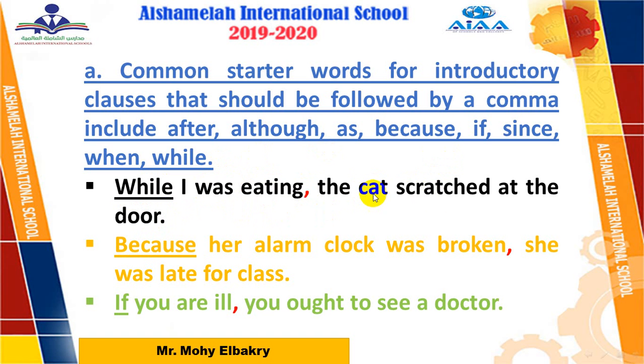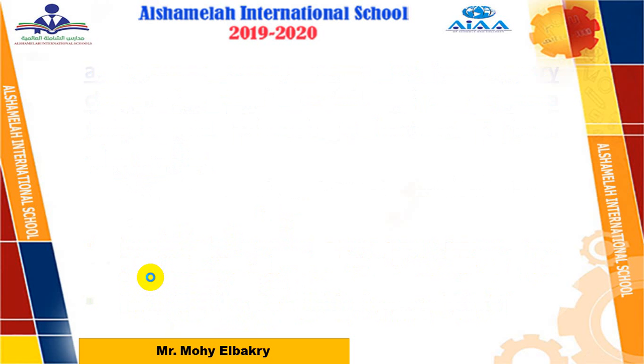If I said the cat scratched at the door while I was waiting, here no comma is needed. She was late for class because her alarm clock was broken, no comma is needed. You ought to see a doctor if you are ill, no comma is needed. Okay, understood this? Yes.